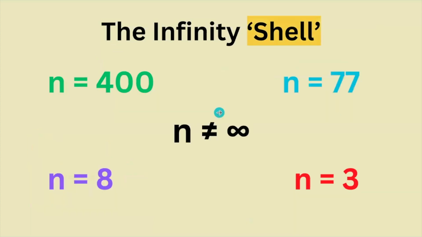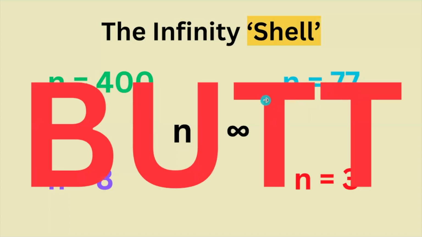Now, this infinity shell is not an actual shell of the atom because infinity is not actually a real number that n can be, whereas n can be 400, so n equals 400 is an actual shell of the Bohr atom. Okay, so if this infinity shell doesn't exist, then what's the importance in talking about it?